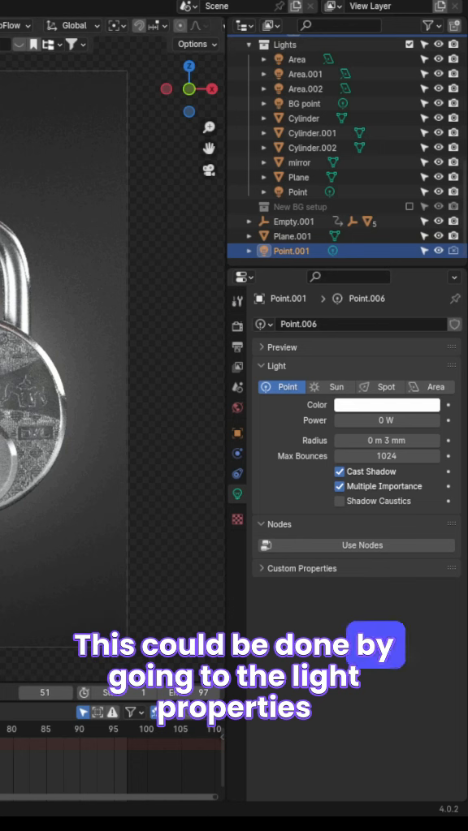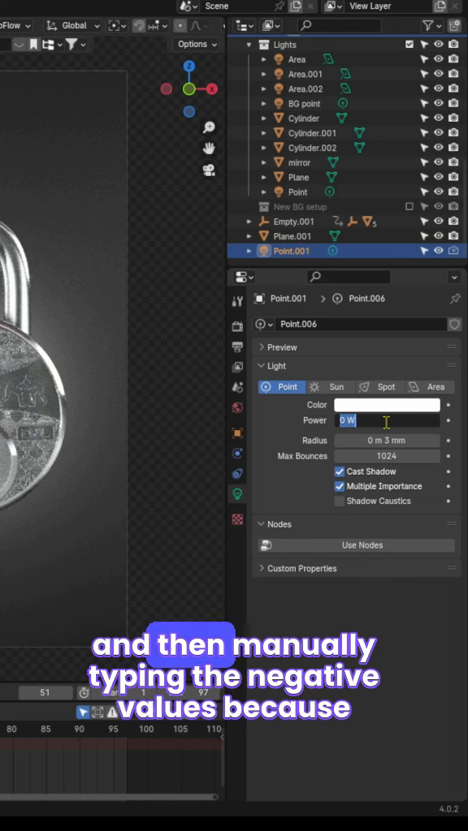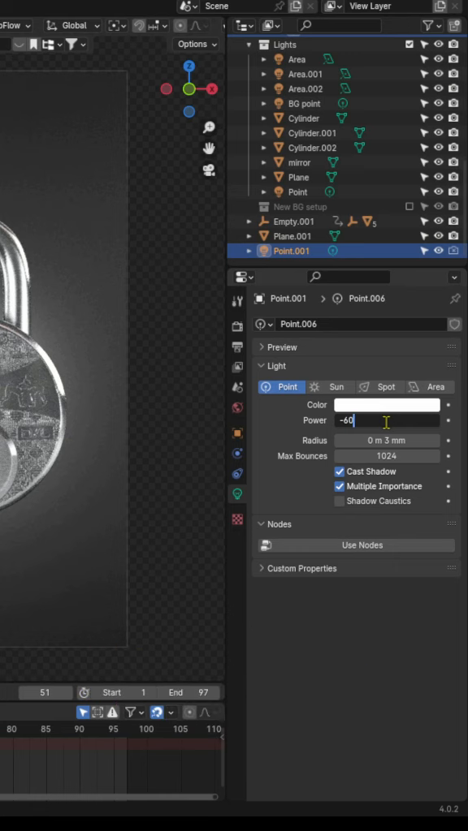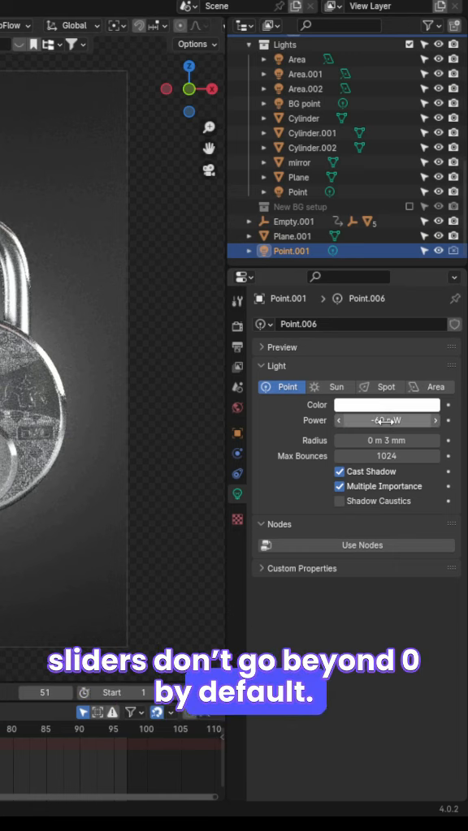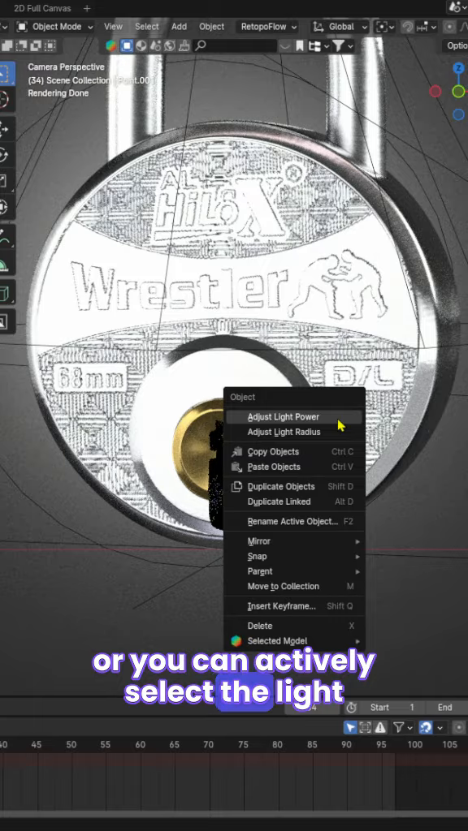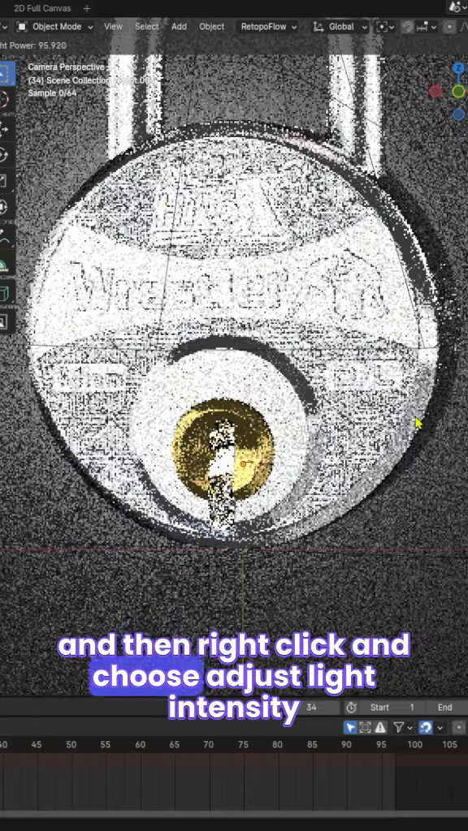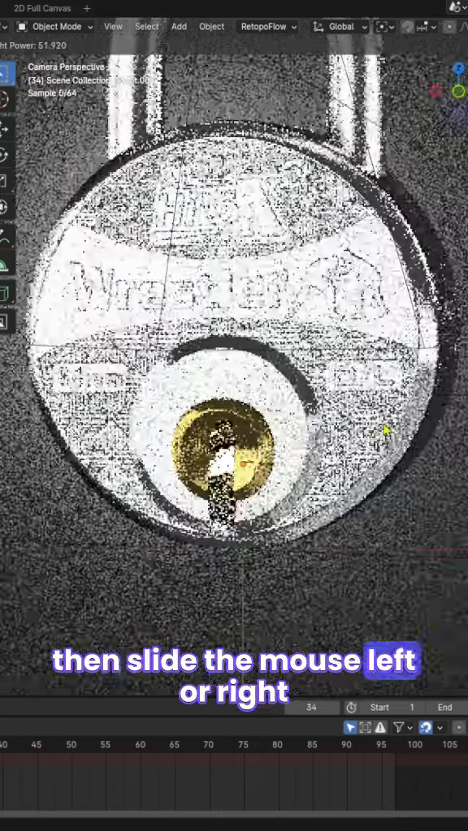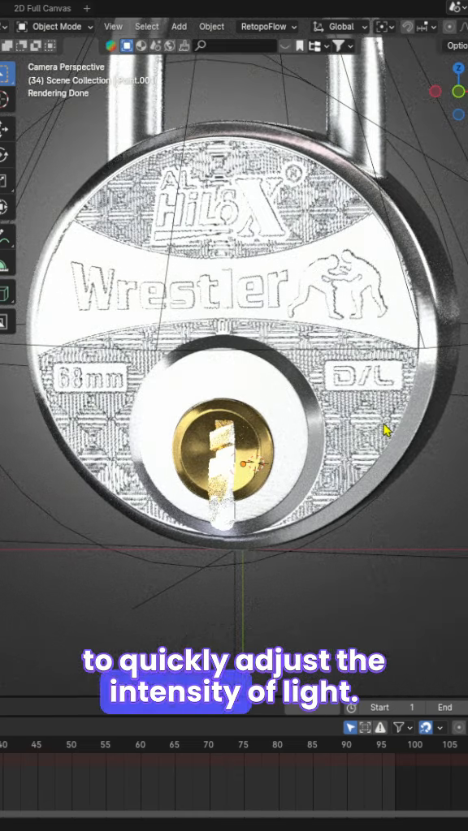This could be done by going to the light properties and then manually typing the negative values because sliders don't go beyond 0 by default. Or you can actively select the light and then right-click and choose Adjust Light Intensity and then slide the mouse left or right to quickly adjust the intensity of light.